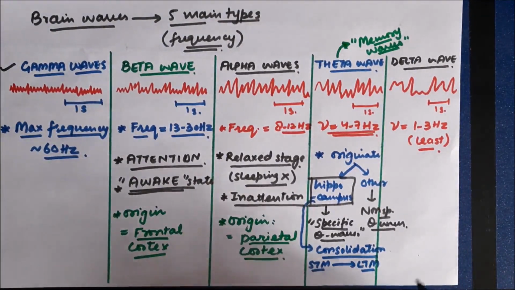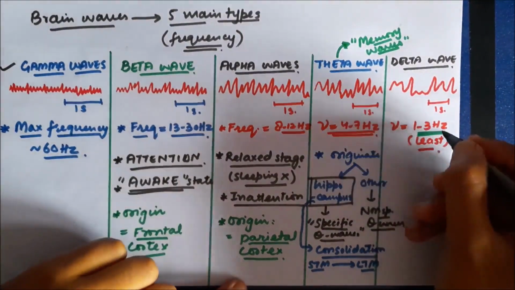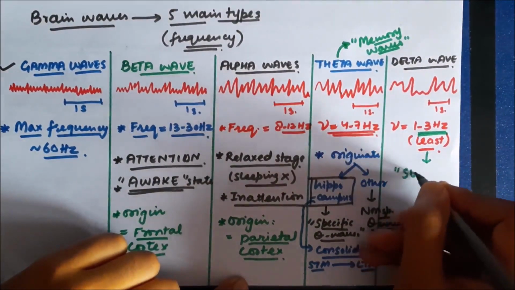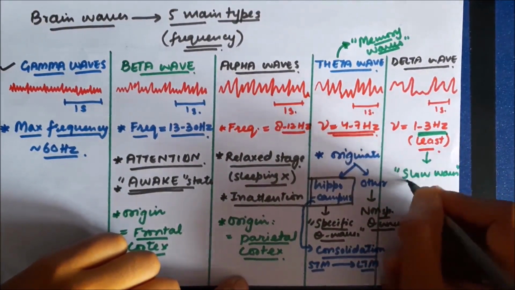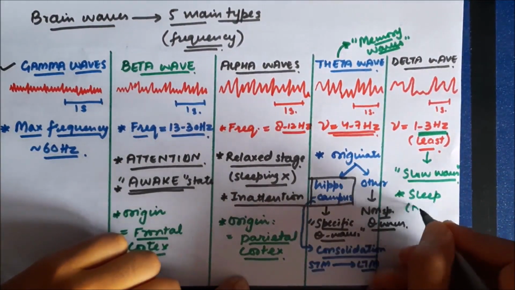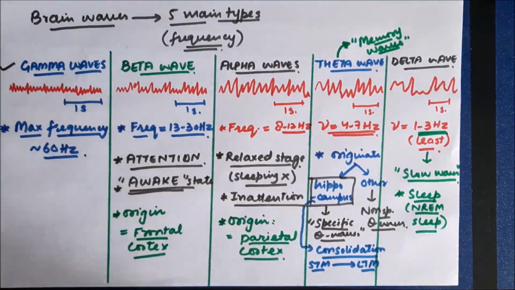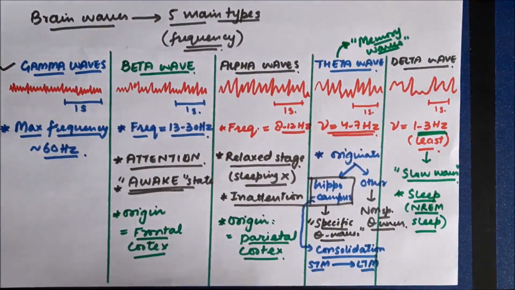Now let's move to the next type of wave, which is called the delta wave. These have least frequency, because of which these waves are also known as slow waves. Now these waves are mainly seen in deep sleep, that's during NREM sleep. So these waves are known as the deep sleep waves or the slow waves.